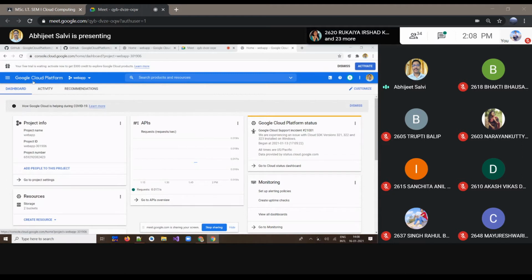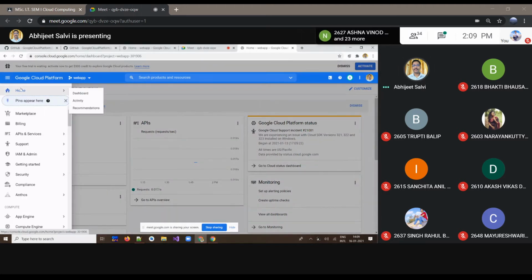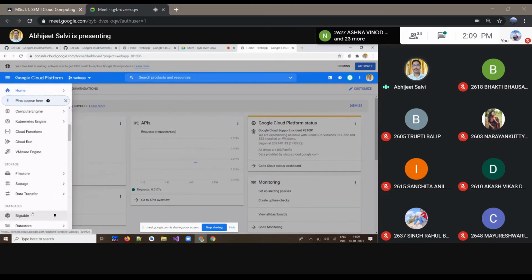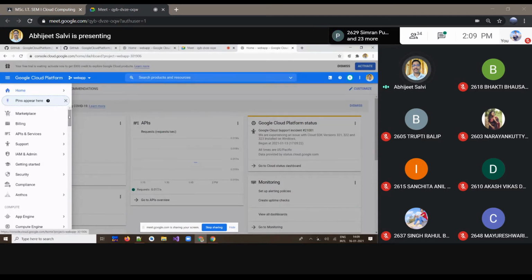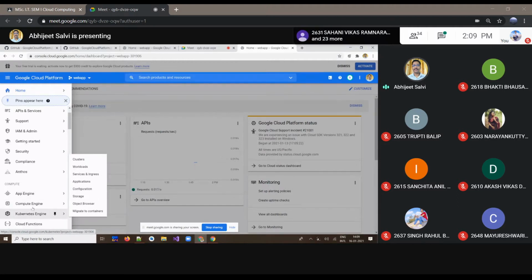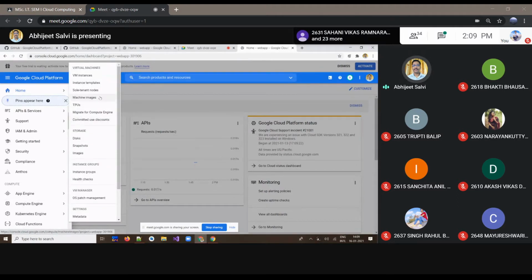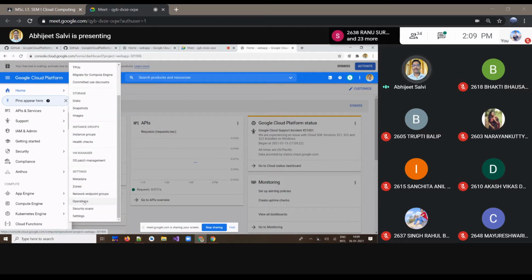This is Google Cloud Platform. On the left side there are so many different options. You can have the Marketplace, App Engine, and Compute Engine, where we can create virtual machines. We have storage over there. Images also, and from an image you can deploy your machine. Something related to machine learning as well. So many options are there.